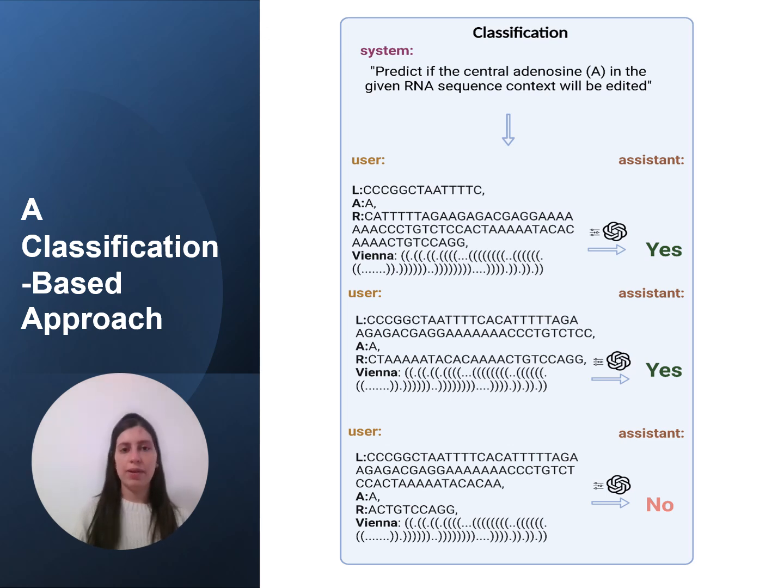Our second method was classification, which predicts whether a specific adenosine within a given RNA sequence context will be edited by ADAR. The input of the model is the RNA sequence and its secondary structure, represented in the Vienna format, with highlighted windows around the potential editing sites. The output is a binary prediction indicating whether editing occurs at these sites, yes or no.